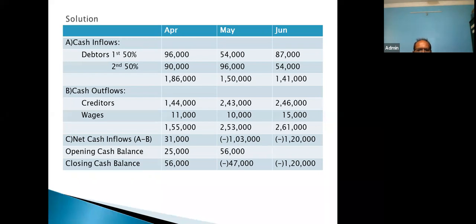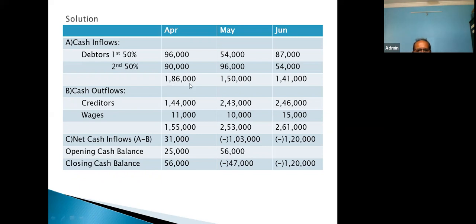Now outflow. There are two items of outflow: creditors and wages. Just take a total of this outflow: 144 plus 11. So the total is 155. Now in the month of April, total inflow is 186.